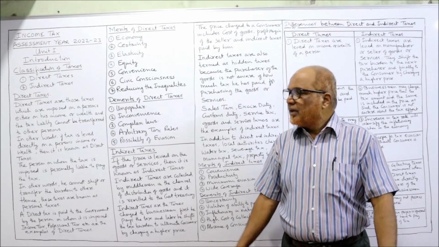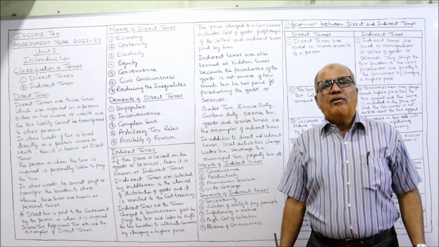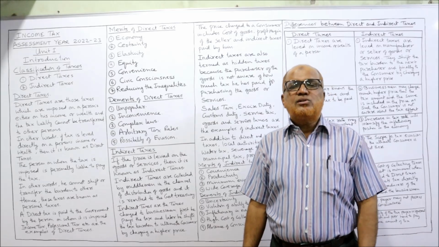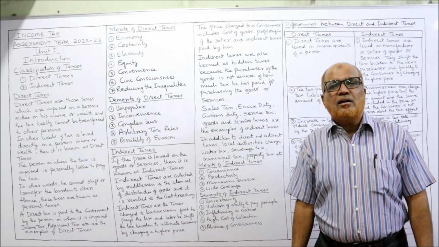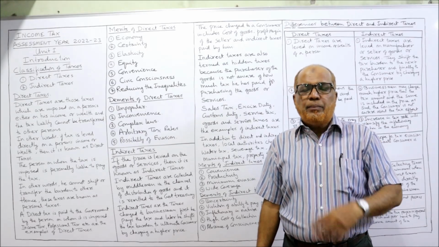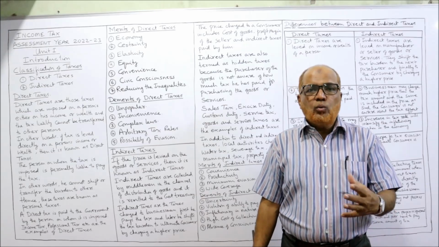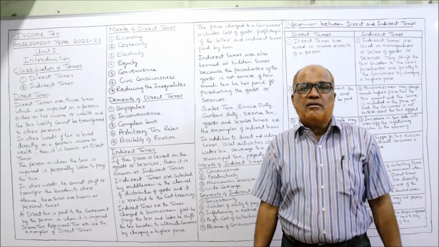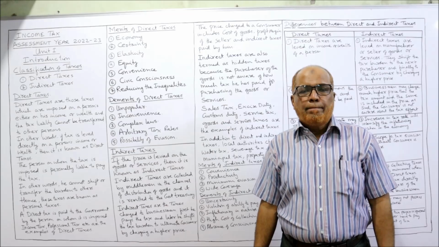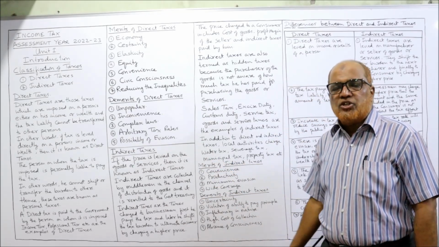Complexity is more. Next one, arbitrary tax rates. The government will fix the tax rate, so sometimes the tax rates are not justified. The government will think that the people's income has increased, so now we increase the tax rate, due to which there will be resistance in the mind of the people to pay the tax. That's why arbitrary tax rates are a demerit.